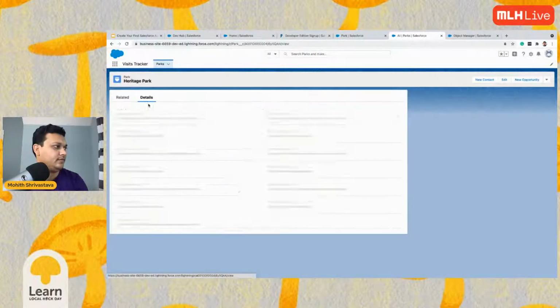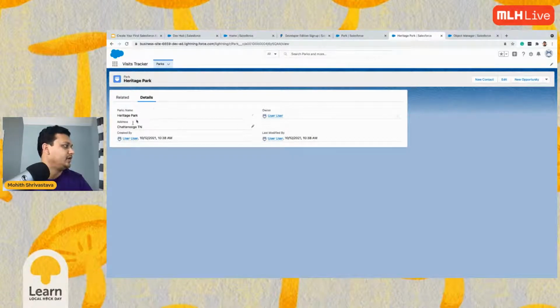You see how powerful Salesforce is. It is able to give us the object that I'm able to create via clicks and points, and then I can add my attributes here. So I've almost created my data model just by clicks. Now let's say I want to add some visits to it. So let me create an object and link the object.